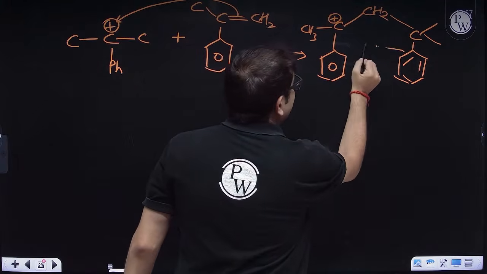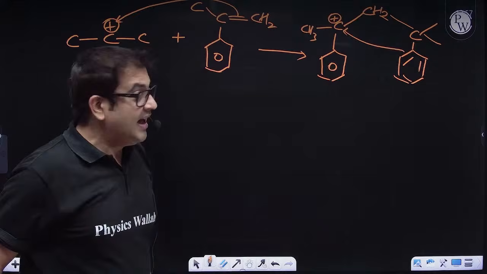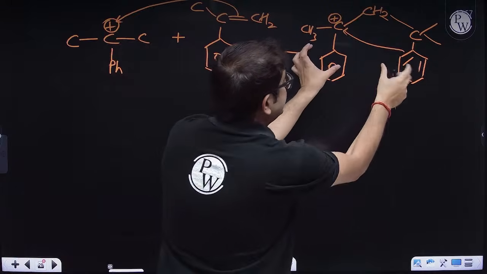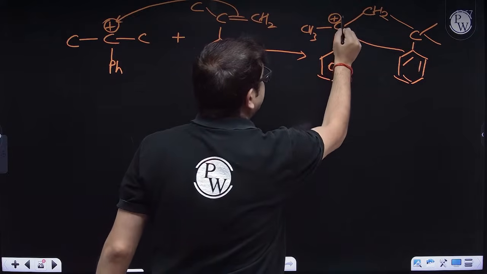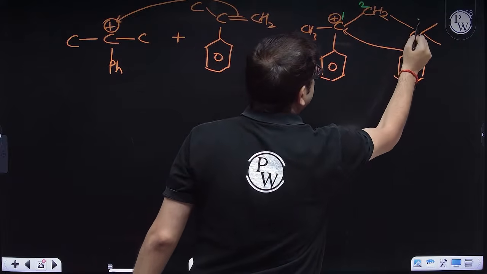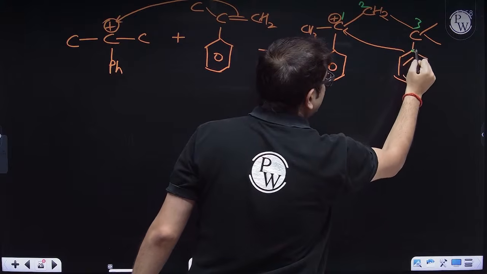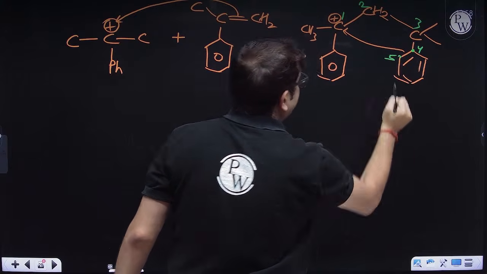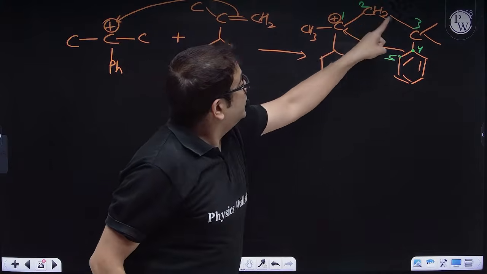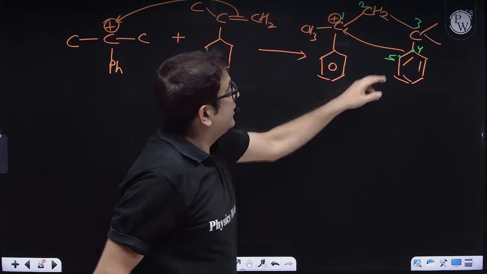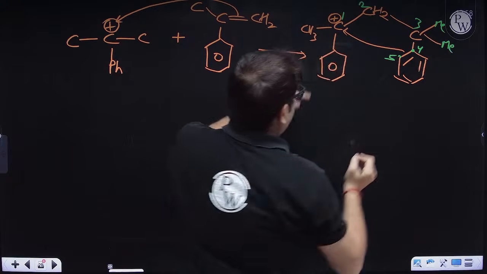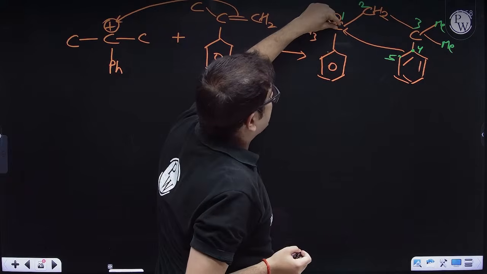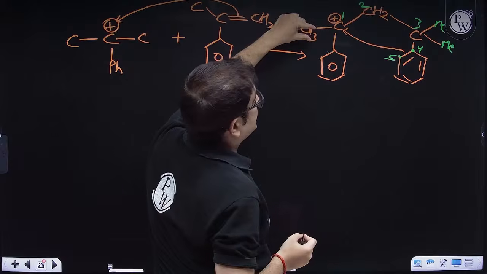So this electrophilic substitution will take place over here, and I will be having 2 benzene rings. And how many member ring am I having over here? Sir, 1, 2, 3. This will be the 4th carbon, this will be the 5th carbon. So 1, 2, 3, 4, 5, with the next carbon having 2 methyl groups, and this benzene is attached to this carbon, which is having just 1 methyl group.